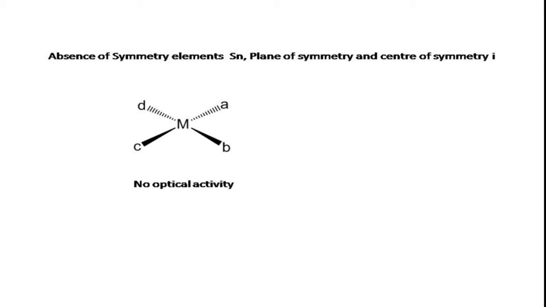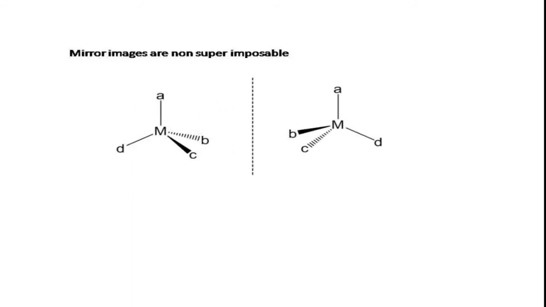There is no optical isomerism for square planar complexes. Whereas there is optical isomerism for tetrahedral complexes, right? Because here the mirror image is non-superimposable, therefore it is optically active. These are the two criteria for a molecule to exhibit optical activity, right?